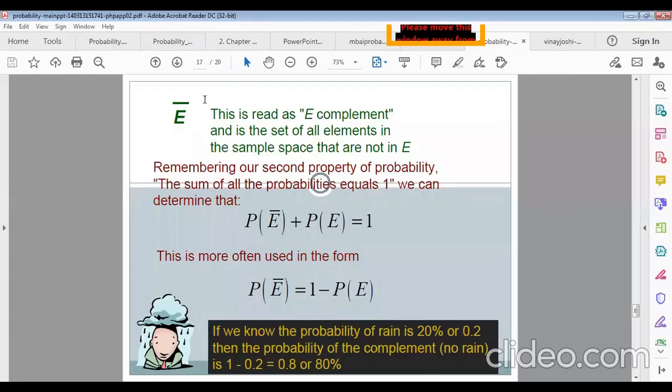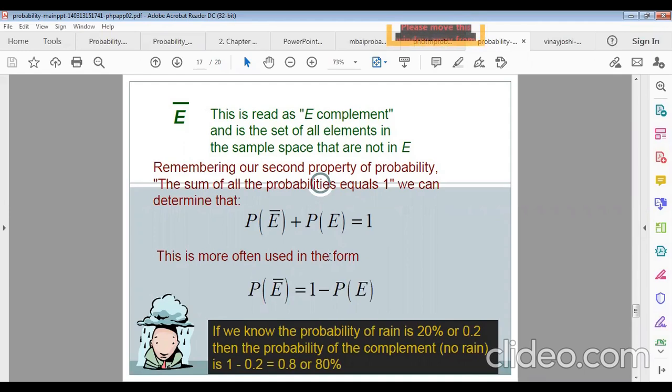So the complement of E is the set of all elements in the same sample space that are not in E. That means the complement of event E is cancelled from the total sample space. So if E is the success and E complement is the failure, then the total probability will be 1.